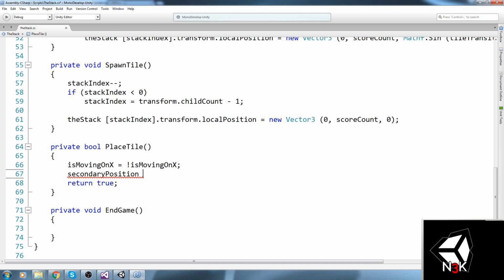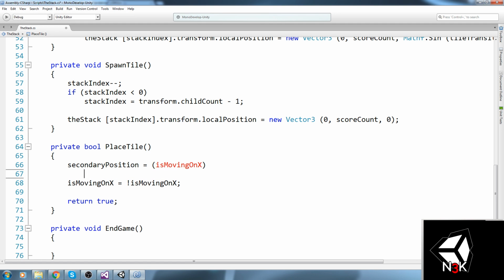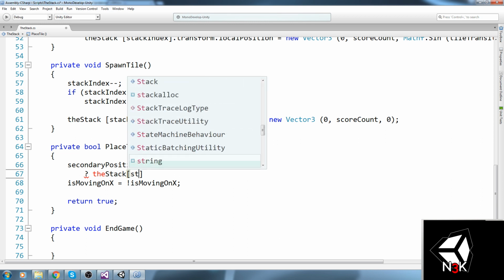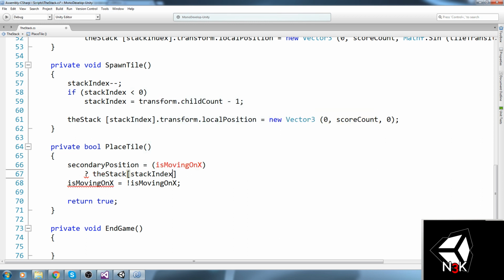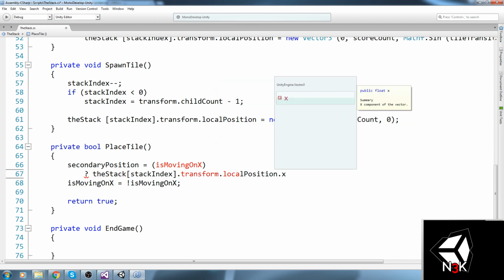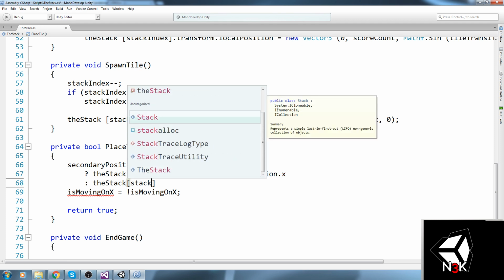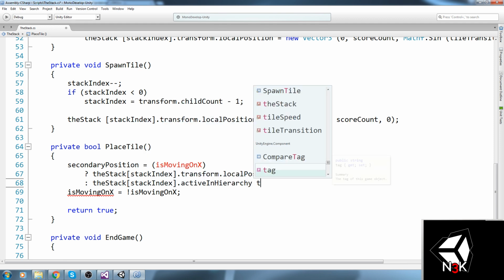So I'm going to say secondary position is equal to, if is moving on x. You know what? Let me just put that before. So, if we're moving on x, then secondary position is going to be equal to the stack at the stack index dot transform dot local position dot x, else the stack index dot transform.